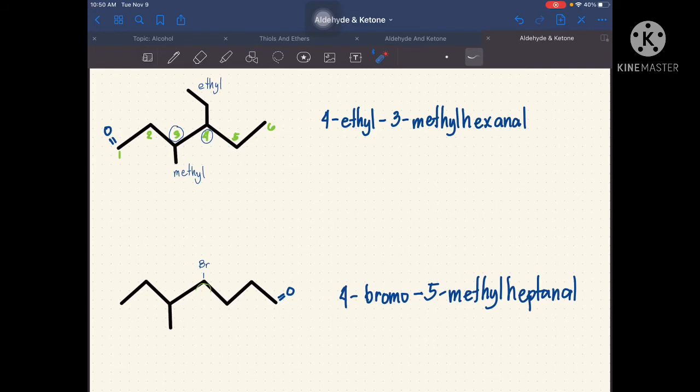Okay, so let's have our second example. So, in this case, ang functional group natin is located dito. So, ibig sabihin, dyan natin ilalagay yung ating number 1. So, we have here 1, 2, 3, 4, 5, 6, and 7.